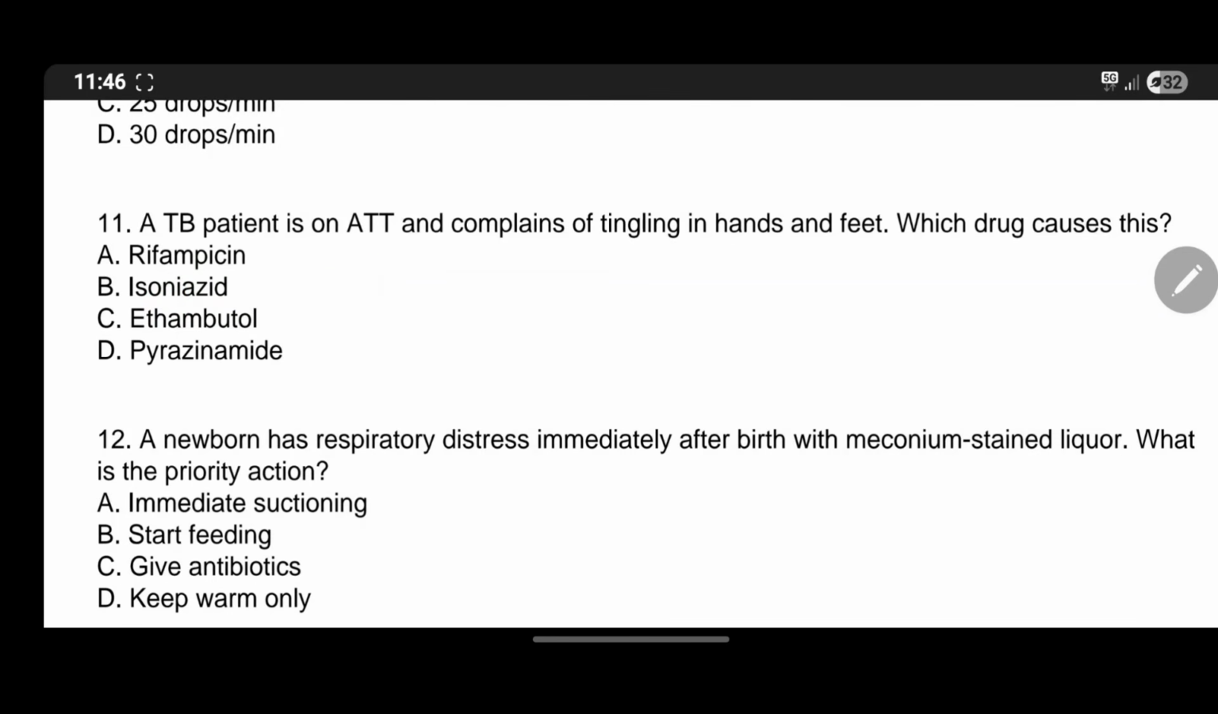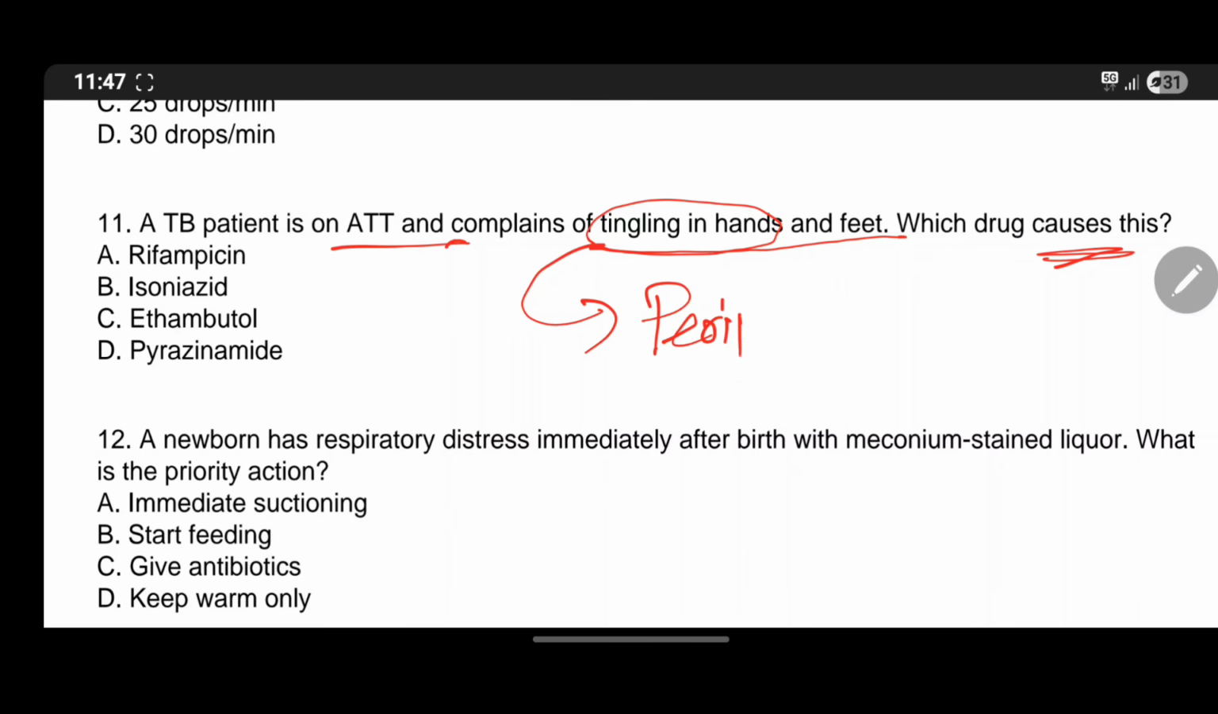A TB patient is on ATT drug, antituberculosis, and complains of tingling in hands and feet. Which drug causes this? A. Rifampicin, B. Isoniazid, C. Ethambutol, D. Pyrazinamide. So we should know that these symptoms of tingling in hands and feet denote peripheral neuropathy.